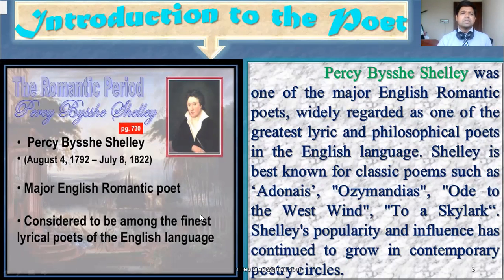Shelley is basically famous as a revolutionary poet, widely regarded as one of the greatest lyric and philosophical poets. His famous writings are Adonais, Ozymandias, Ode to the West Wind, and To a Skylark.